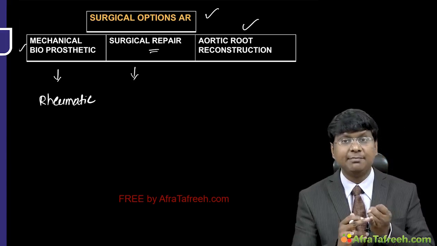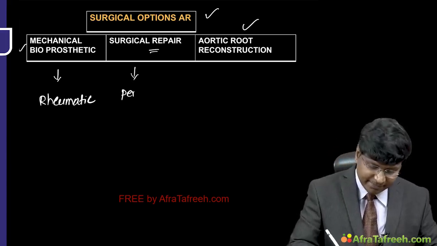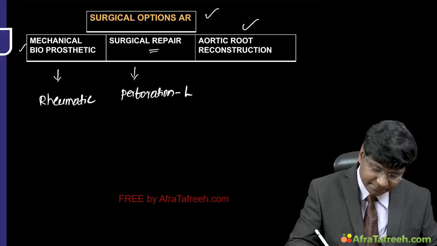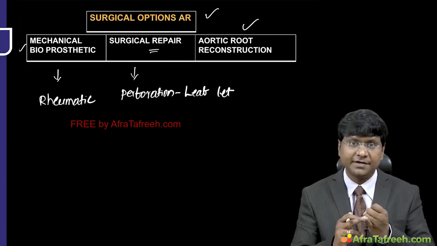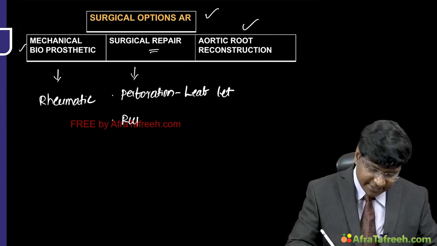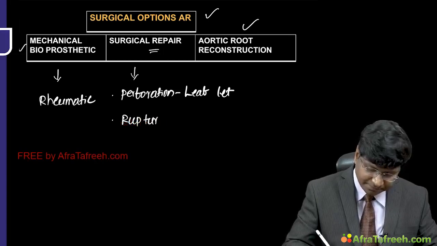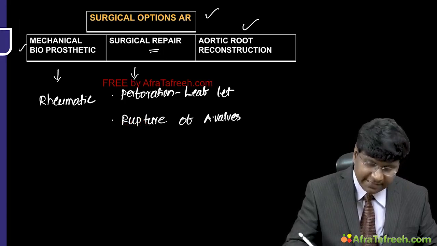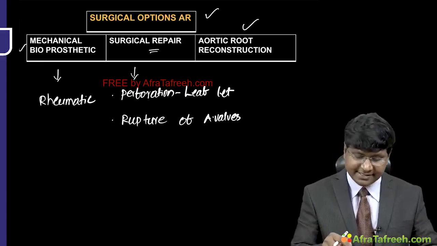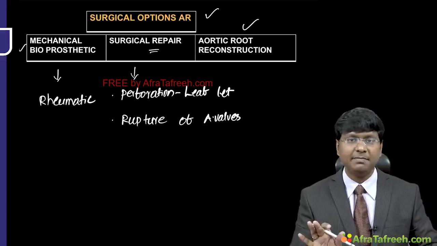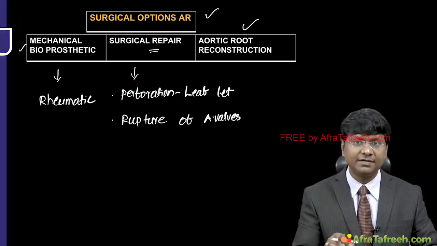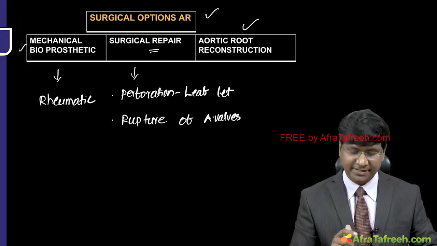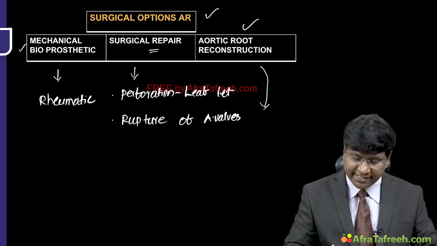If there is an abnormality in the leaflet, like perforation of the leaflet due to infective endocarditis, or if there is rupture of the aortic valves, or if the aortic valves are completely torn, then in such cases surgical repair may be possible. Wherever surgical repair is possible, just do surgical repair of the valve rather than complete aortic valve replacement. Now, what about the aortic root reconstruction?